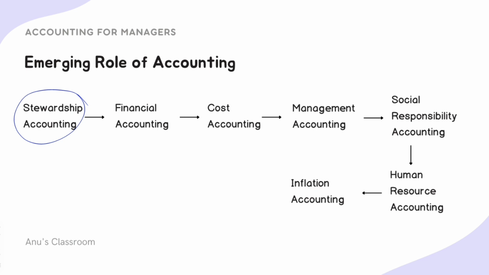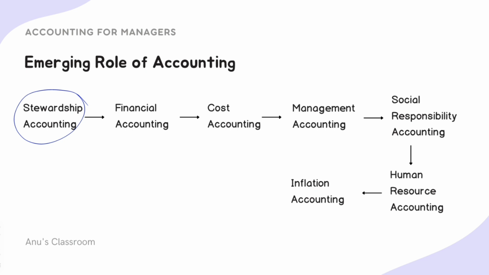And from stewardship accounting, we proceeded into financial accounting. Financial accounting started coming into the picture when we had large scale businesses, like during the industrial revolution. Business organizations started giving out shares so as to amass capital. There was a need in society to mobilize whatever savings were with the people and channelize them into profitable investments. For that purpose, accounting had to progress from what was earlier just stewardship accounting to financial accounting.